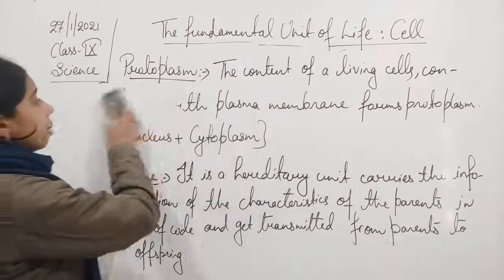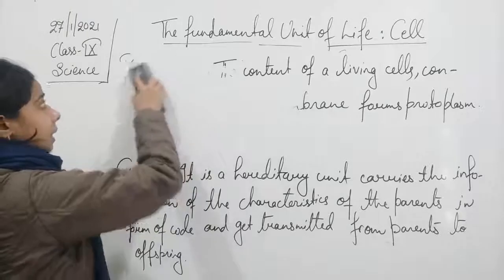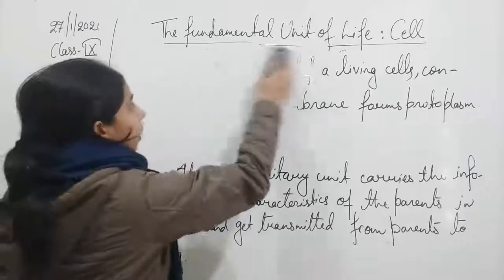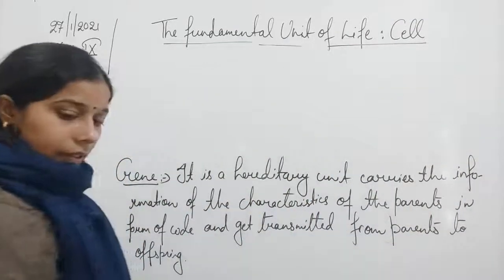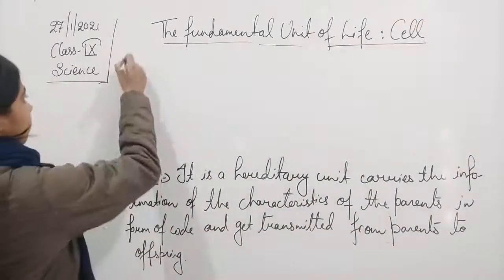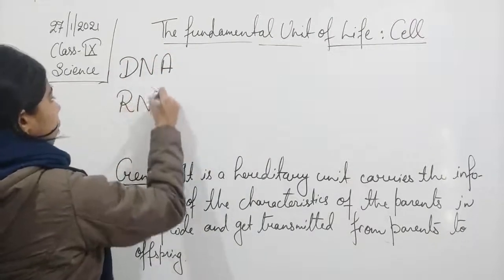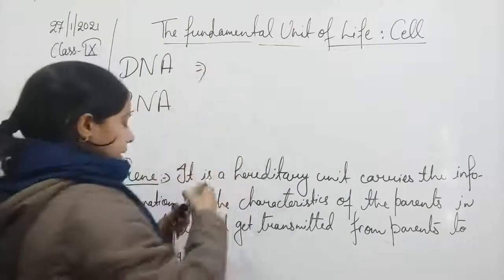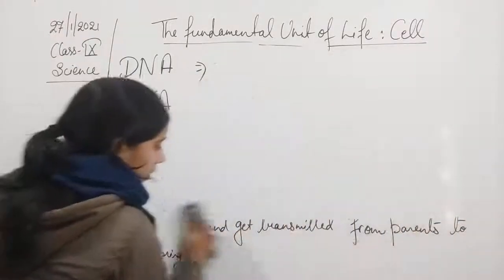If you are talking about the gene, students, there are other terms that you have heard: DNA and RNA. What is DNA?